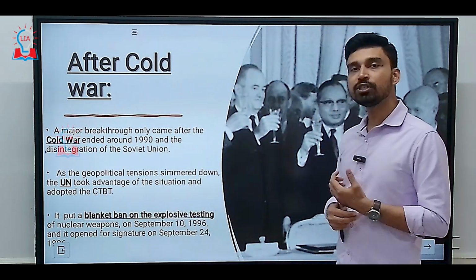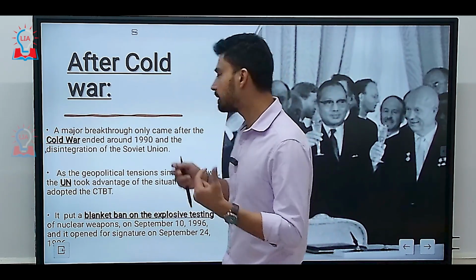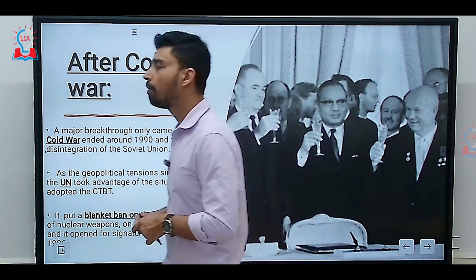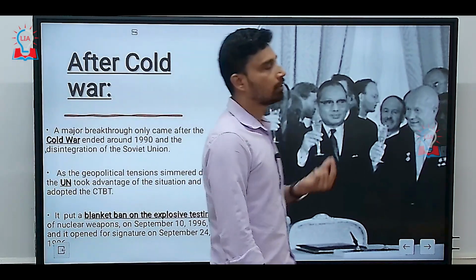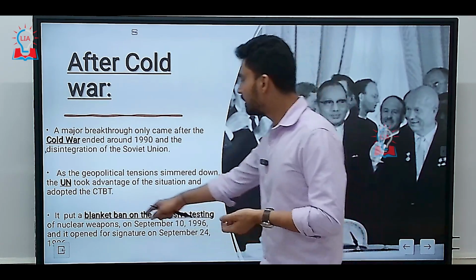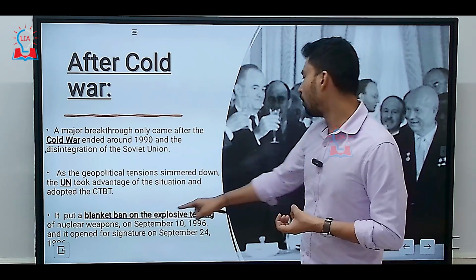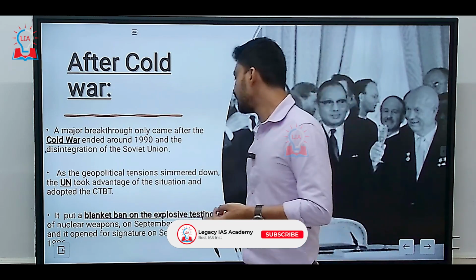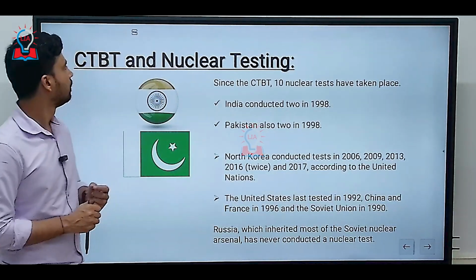As the geopolitical tensions between the United States and Russia, due to the end of the Cold War, simmered down, the UN took advantage of the situation and finally adopted the Comprehensive Test Ban Treaty. What is the main point of the CTBT? It put a blanket ban on the explosive testing of nuclear weapons, adopted on September 10th, 1996, and it opened for signature on September 24, 1996.